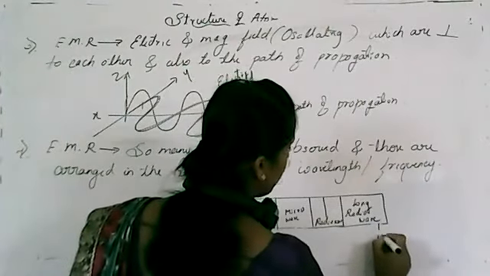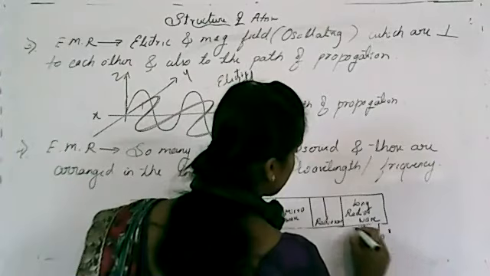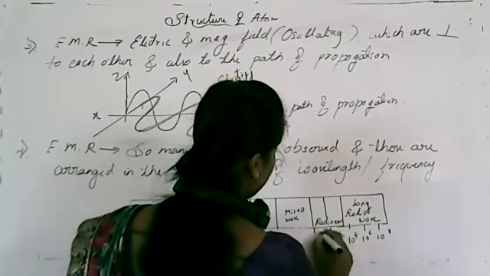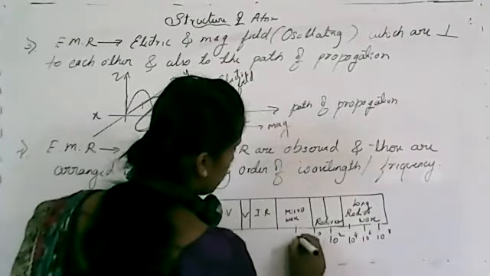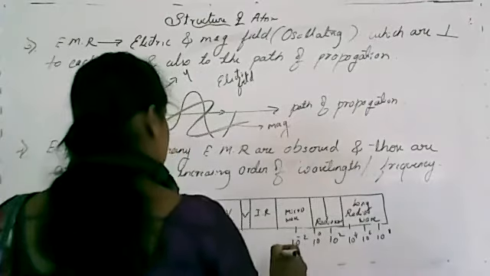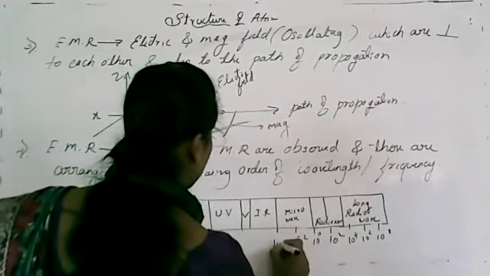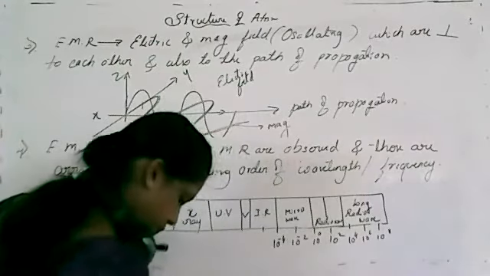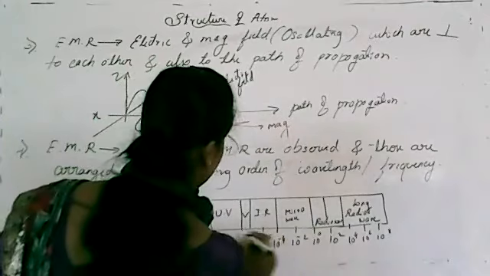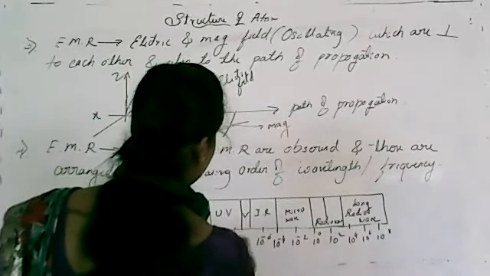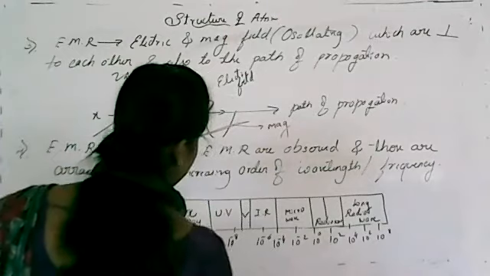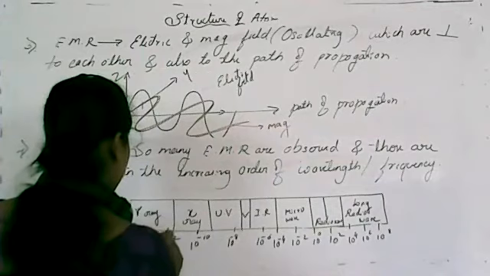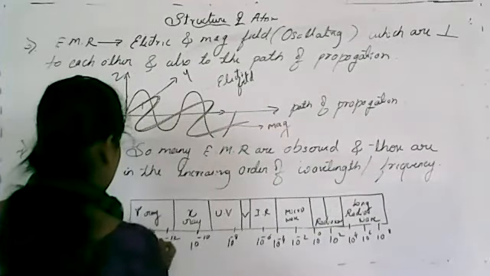That is around 10 raised to 8, 10 raised to 6, 10 raised to 4, 10 raised to 2, 10 raised to 0, then 10 raised to minus 2, minus 4, minus 6, minus 8, minus 10, next 10 raised to 12, 10 raised to 14, and 10 raised to 16.